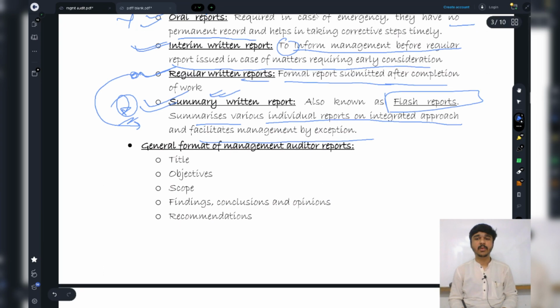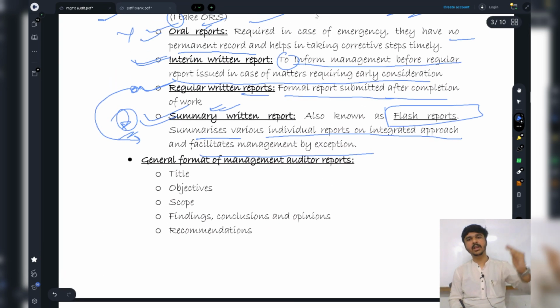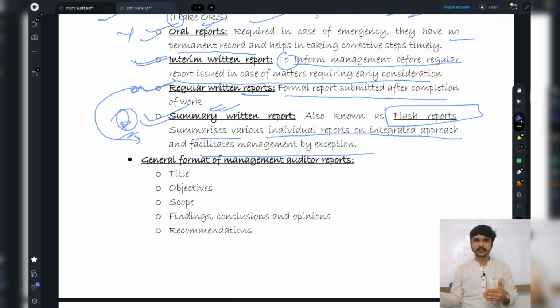So this does not mean that summary written reports only include management audit reports. No, they might include some other reports, some other department, some other audit reports, and they will use an integrated approach. So that's why summary written reports.